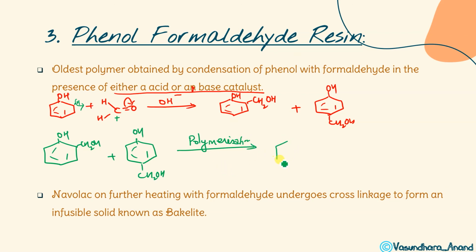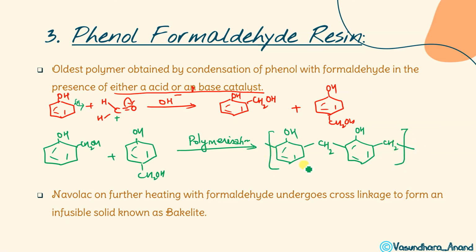Okay, and Novolac formula will be like this, OH, and here it is CH2, and then this is, no need to learn this mechanism and all, you just have to learn only the formula, only the monomers. Okay, but if you want you can do it on your own, there is no problem at all.